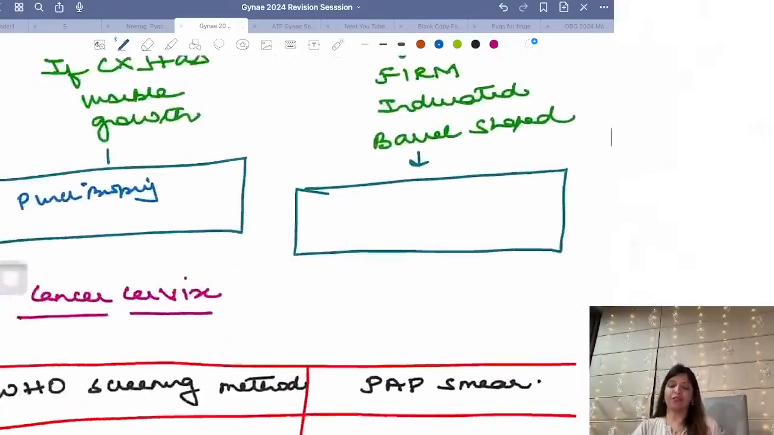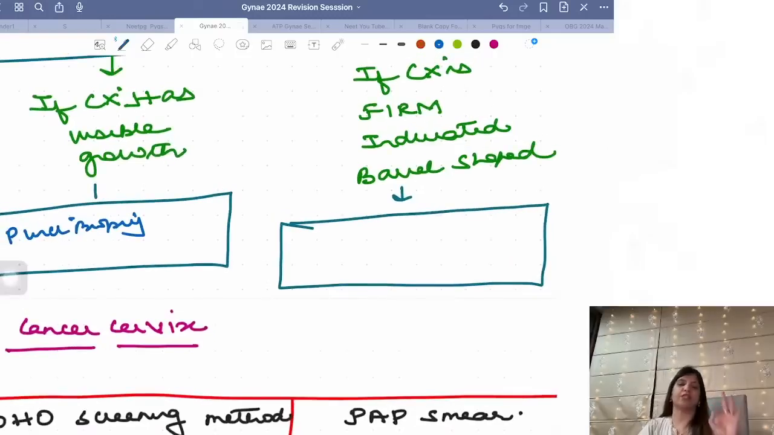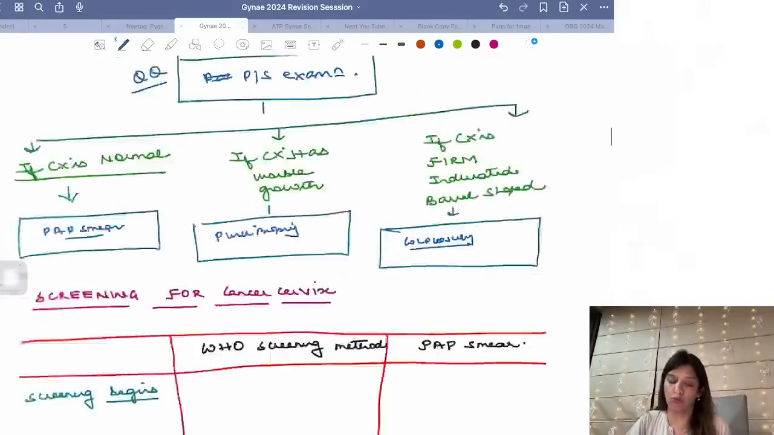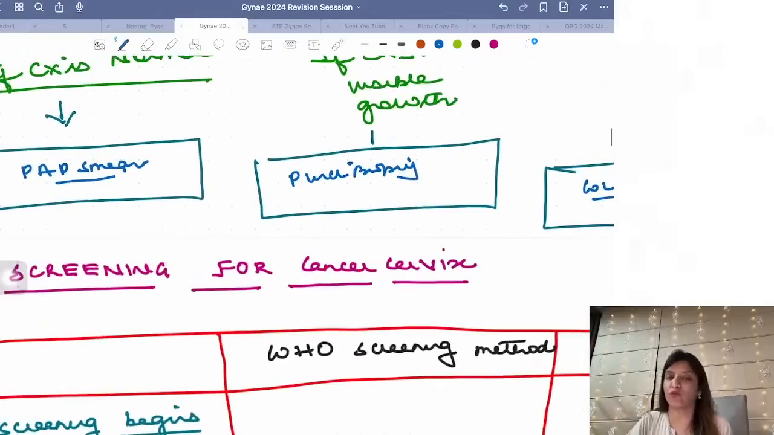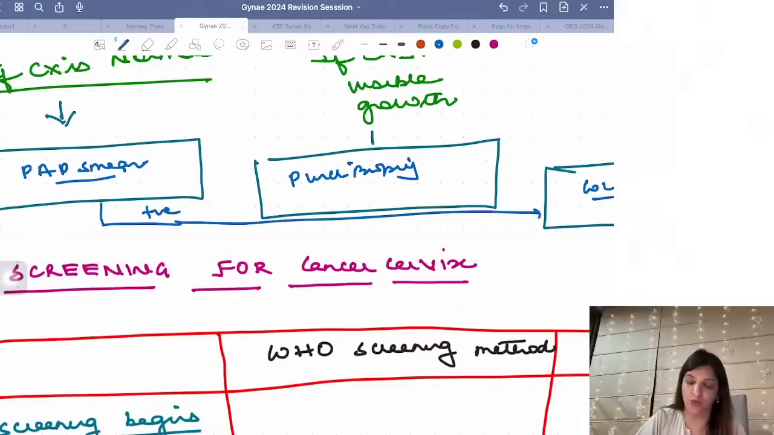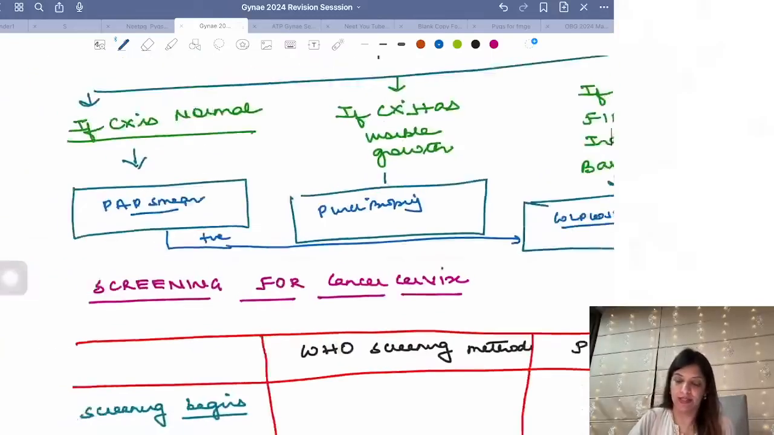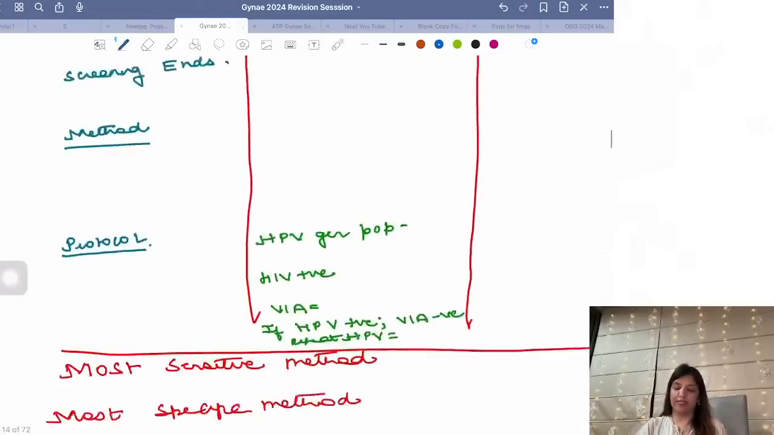And if the cervix is firm, indurated, barrel-shaped, then you go for colposcopy. So only if you are finding that cervix is firm, indurated or barrel-shaped, then directly you have to go for colposcopy. Otherwise, in every other case, you have to do pap smear, and only if pap smear is positive, then it will go to colposcopy. Clear?